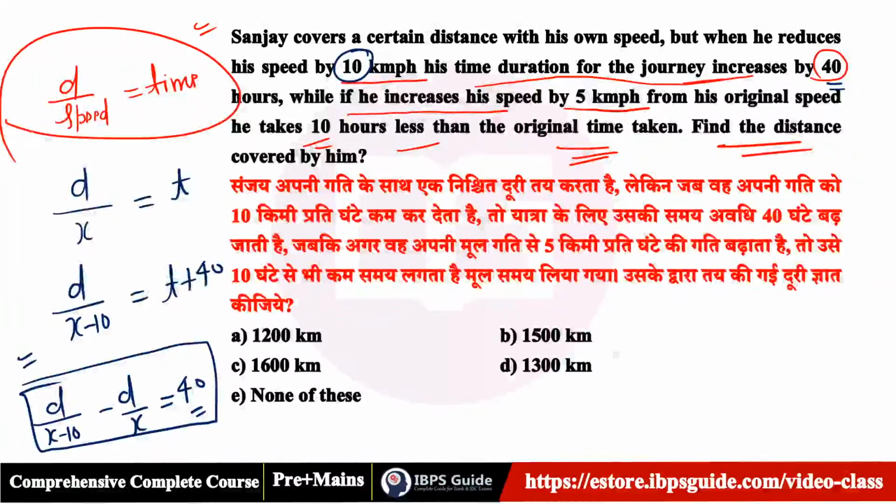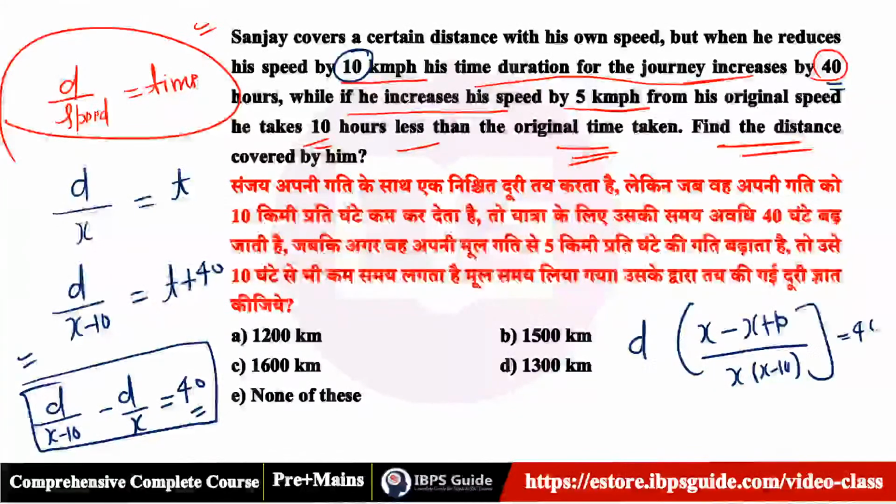Okay, so let's do one more thing. Let's take d common. When you take d common, you write d into (x minus x plus 10) upon x into (x minus 10) is equal to 40. Now this is divisible, so you get d into 10 upon x minus 10 is equal to 40.